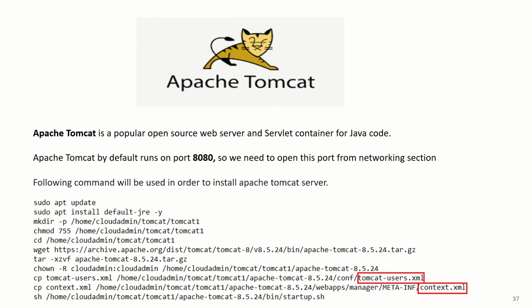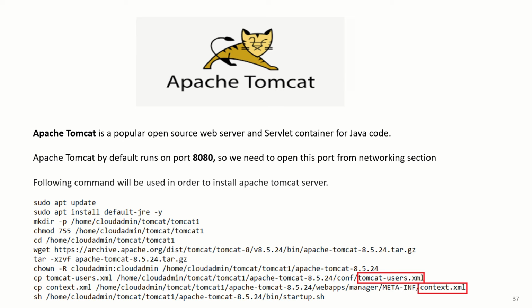Now we'll install the Tomcat server, which will serve our application. What is Tomcat? Tomcat is a well-known open source web server. For those who are not aware, here is a brief introduction: it's a popular open source web server and servlet container for Java code. Apache Tomcat runs on port 8080, so we need to open this port from the networking section. But here we are running JFrog along with Apache Tomcat and Jenkins on the same machine. We are using port 8080 for Jenkins, so we'll change the port for Apache Tomcat.